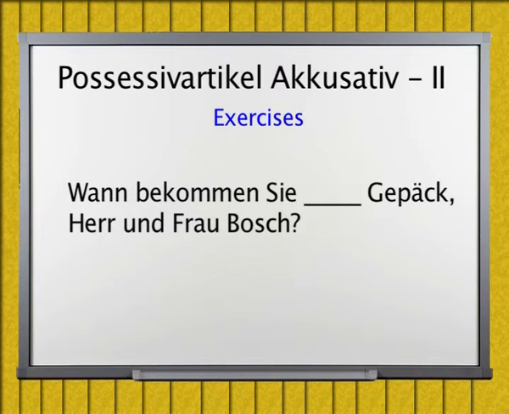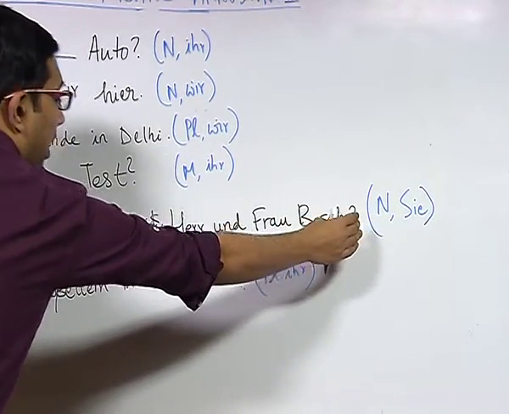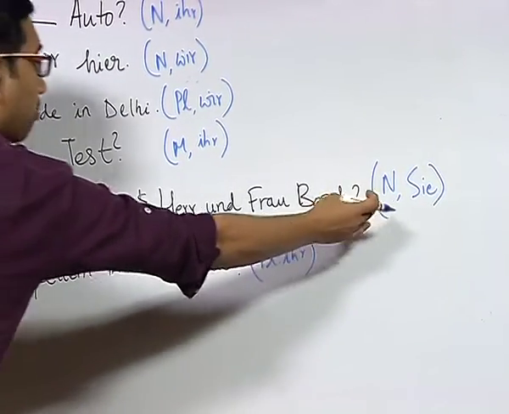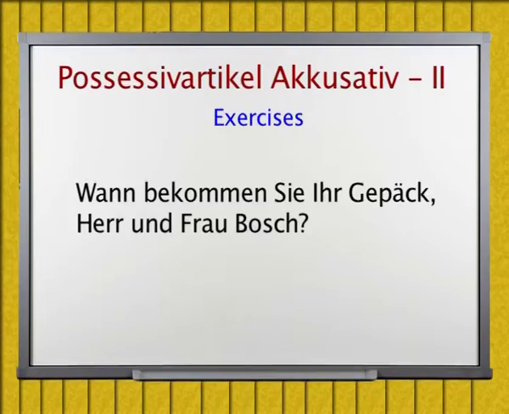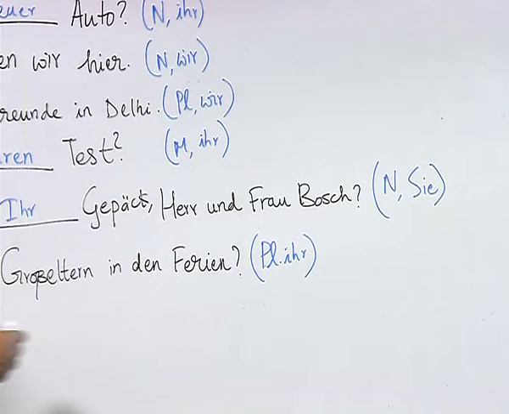Now, question number 4. Wann bekommen Sie Gepäck, Herr und Frau Bosch? For this, we have the marker n, which is neutral gender for the noun Gepäck, and the pronoun sie, which is second person plural, and for this we have the answer Ihr, I capital, as you know, because S is also in capital.